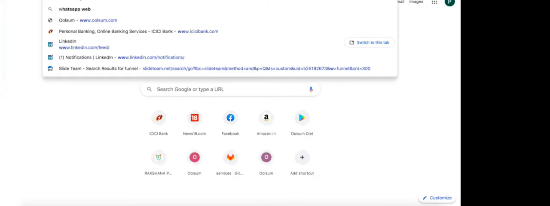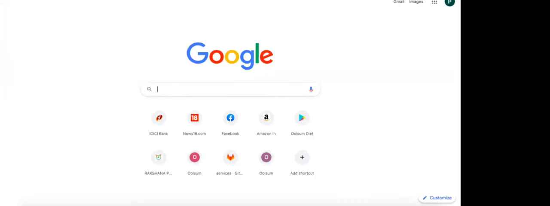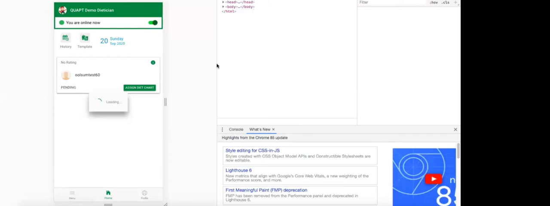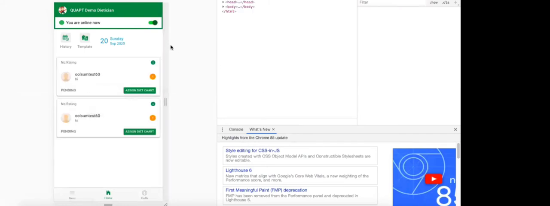So I have currently logged in. I'll just log out. And this, by the way, is the live app. We have an Android app which can be downloaded from the Play Store, and we also have our website. And for iOS, we have got everything ready. We may be launching it soon, anytime. So this is the website.